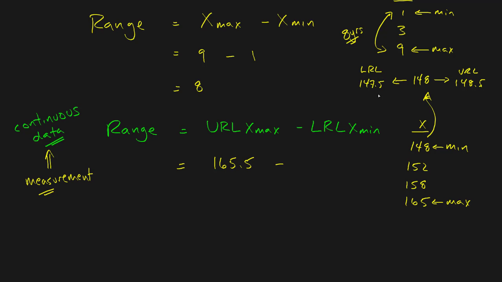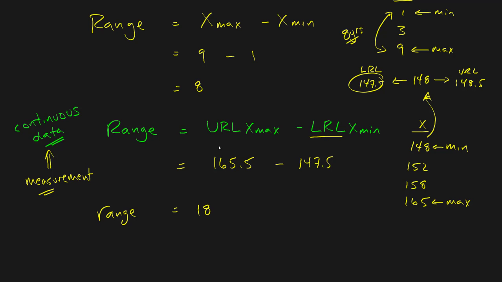I'm going to use the lower real limit because that's what it calls for here. It's 147.5. So when I work out the range now, I've got 165.5 minus 147.5, and that comes out to be an even 18.